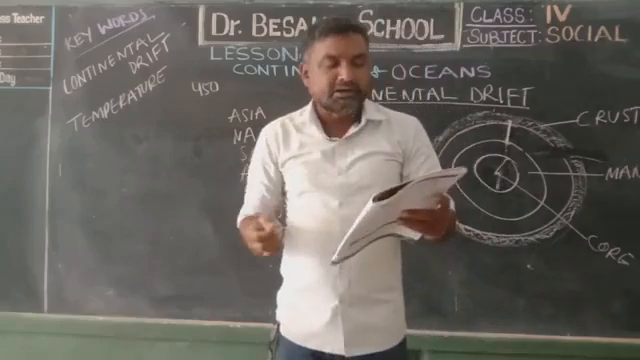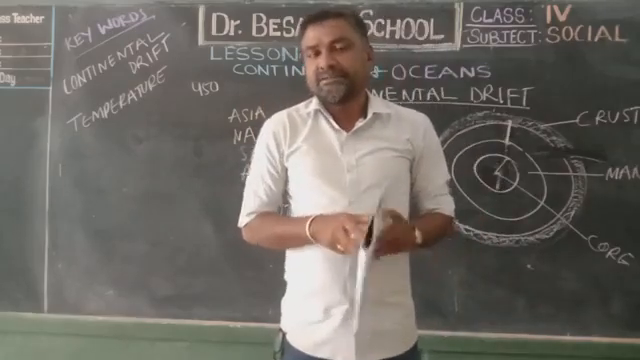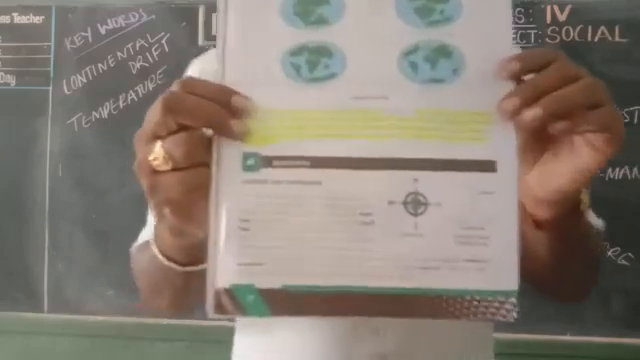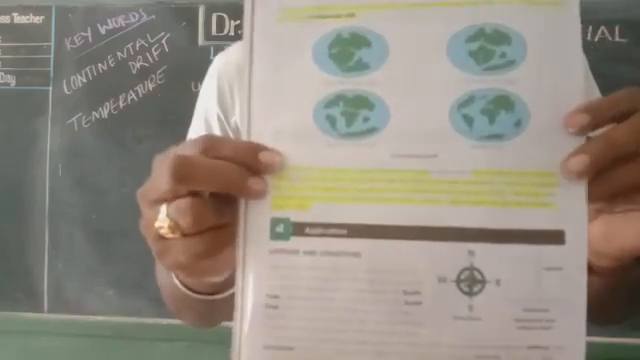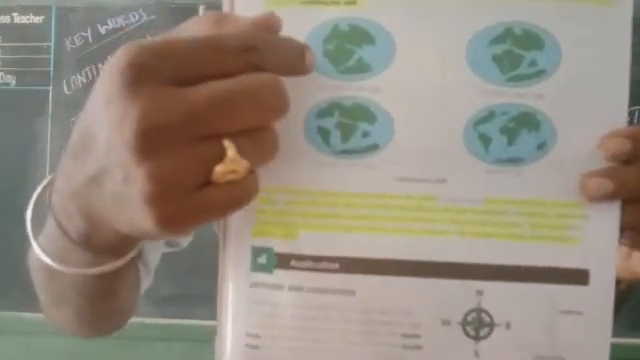Now you come to page 10. All of you see here in page number 10, you can see four pictures. Here 1, here 2, here 3, here 4. These four pictures indicate our earth. See, picture 1 is different from picture 2, which is different from picture 3, which is different from picture 4. All the pictures indicate our beautiful earth, but they differ from one picture to another as time goes on.